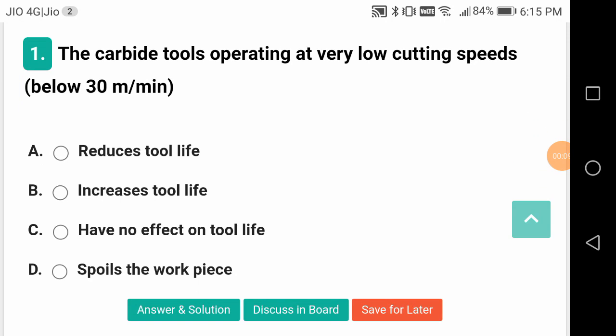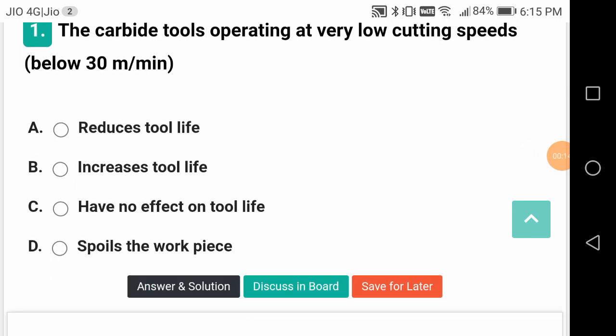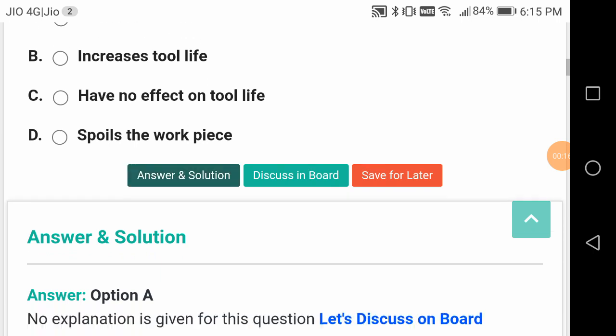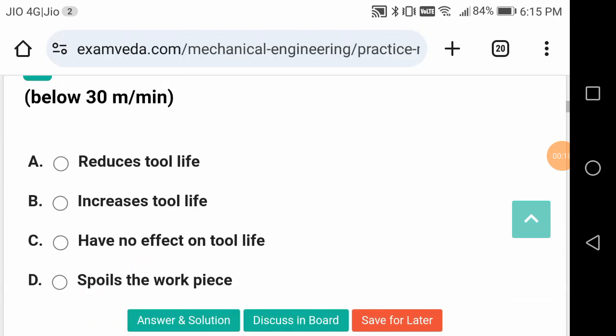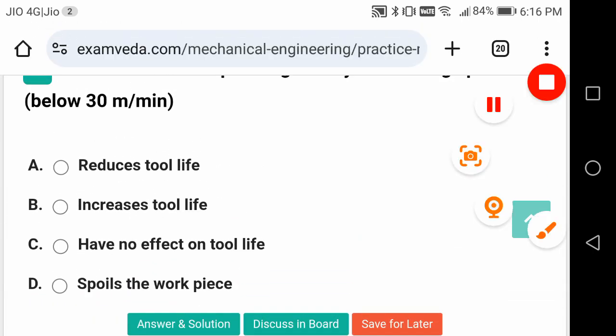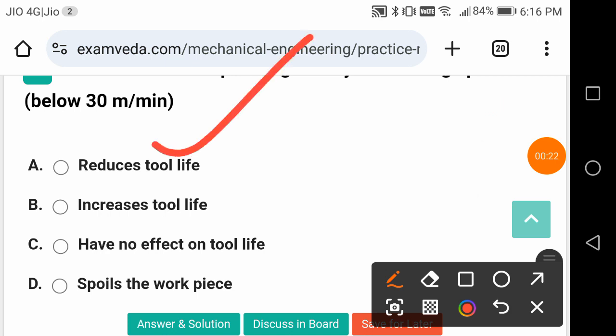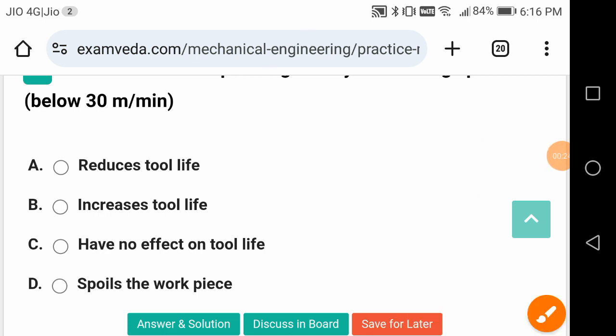The carbide tools operating at very low cutting speeds below 30 meters per minute. What is going to happen with this? Reduce the tool life. So tool life equation is V T to the power of N is equal to constant, correct?